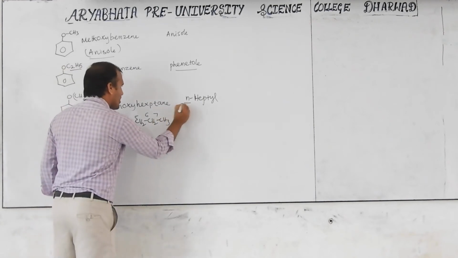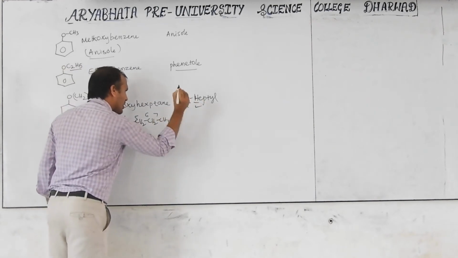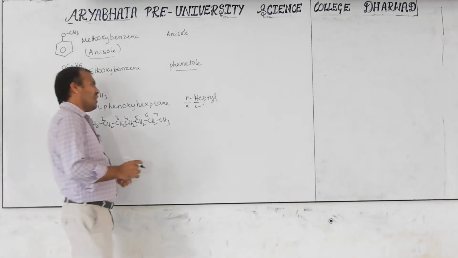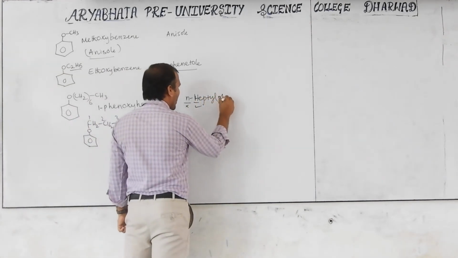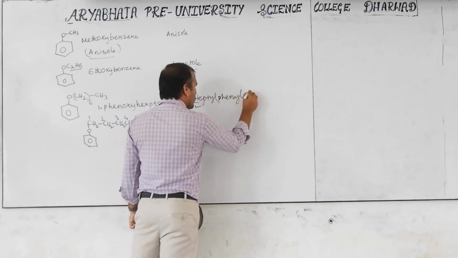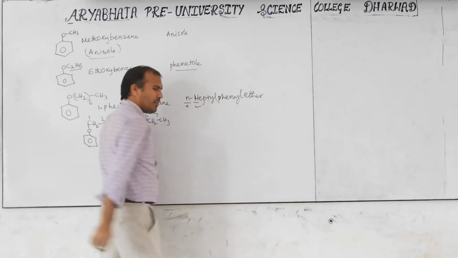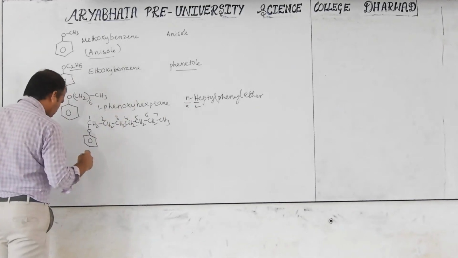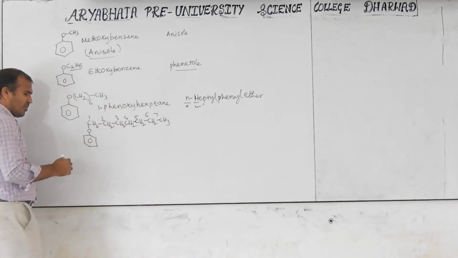Only the H is considered in alphabetical order. Next, this is phenyl. Then n-heptyl phenyl ether. This is the common name.